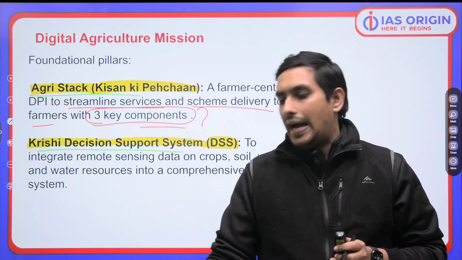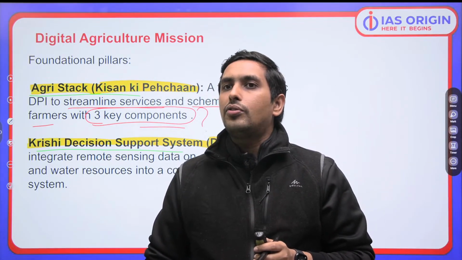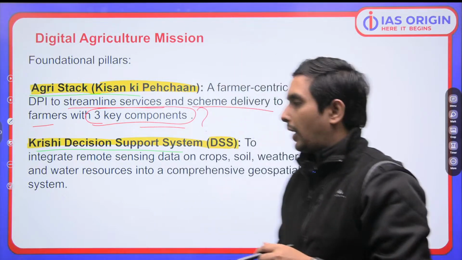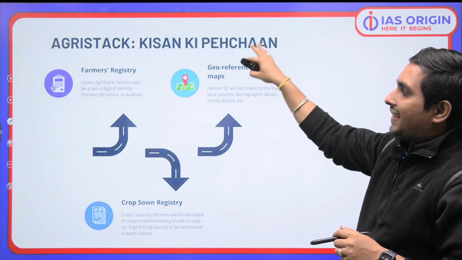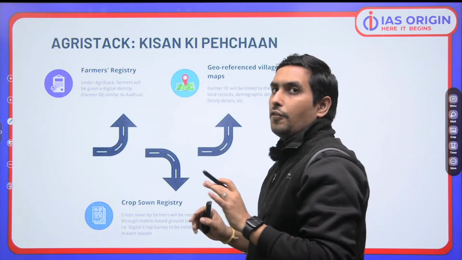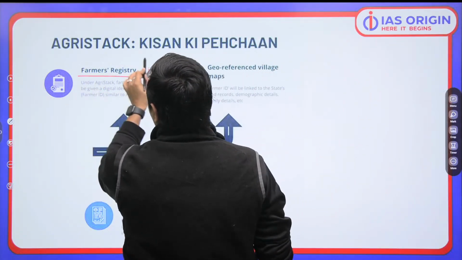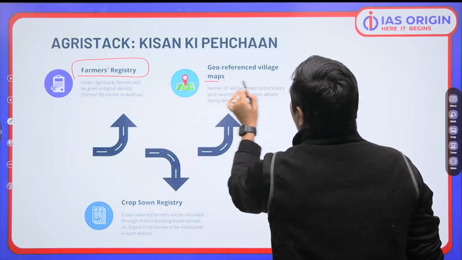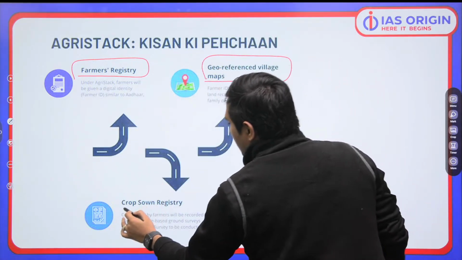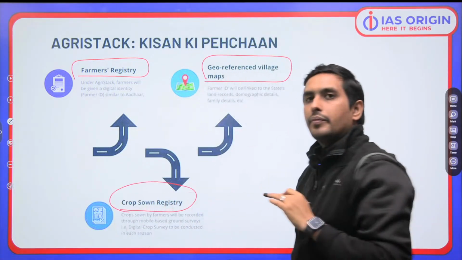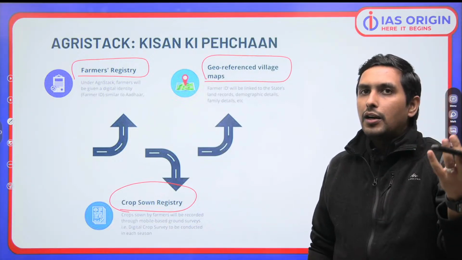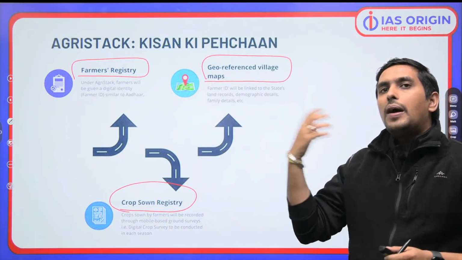So, madam, I am just trying to make sure that I am giving you the minutiae of the detail, which is going to be very important. AgriStack's three main pillars are: first is farmer registry, second is geo-referenced village maps, third is crop sown registry. These are part of AgriStack. So what is the farmer registry?